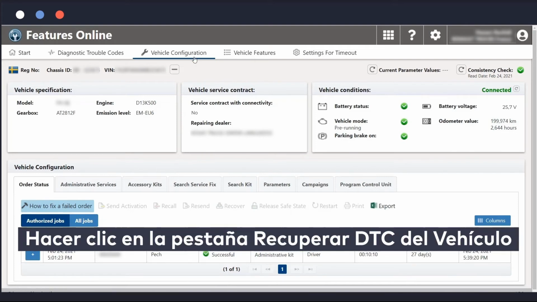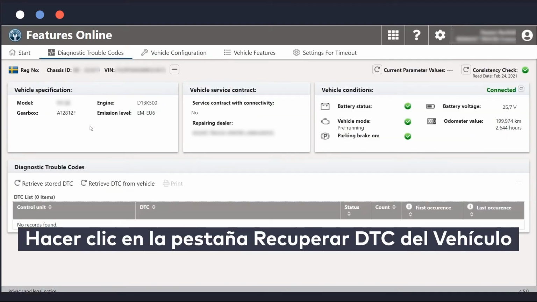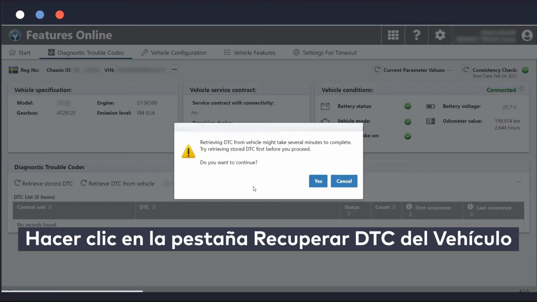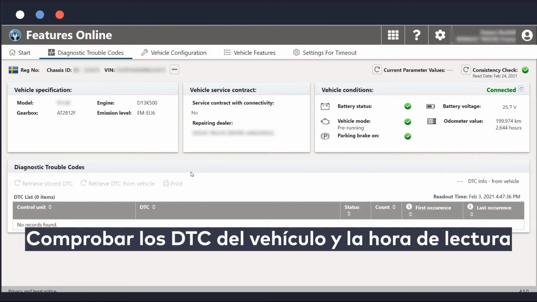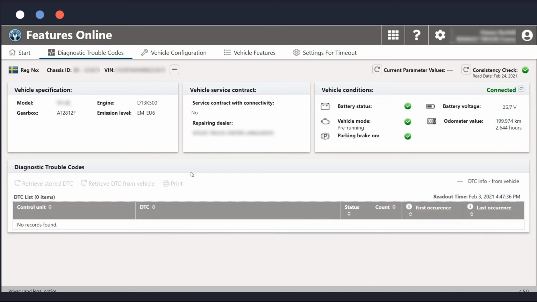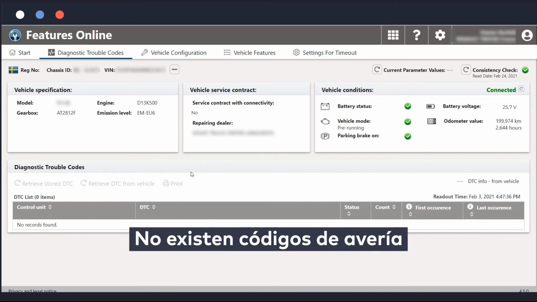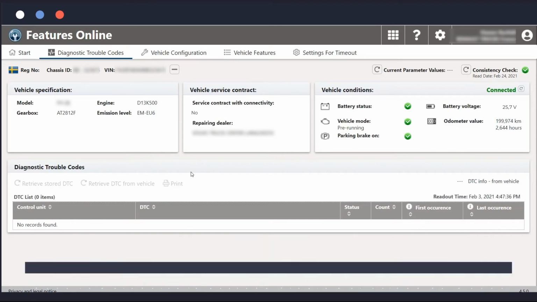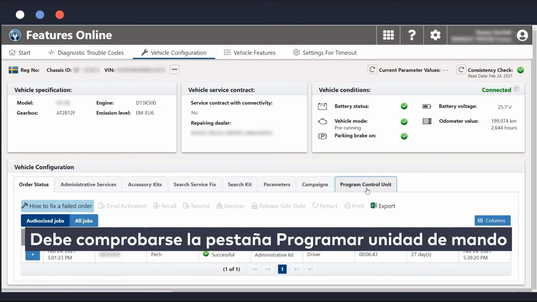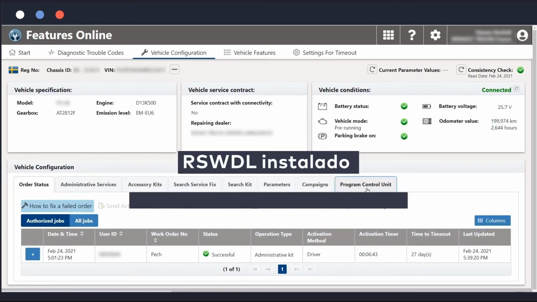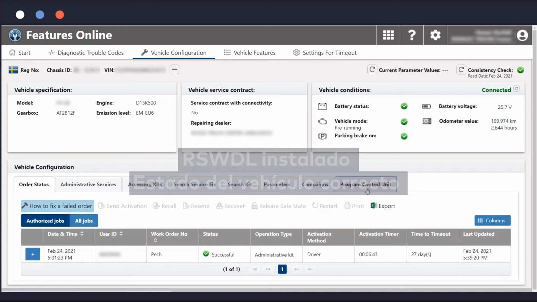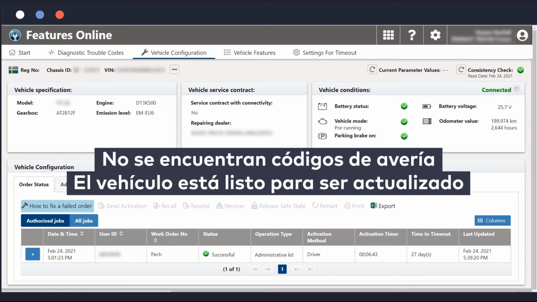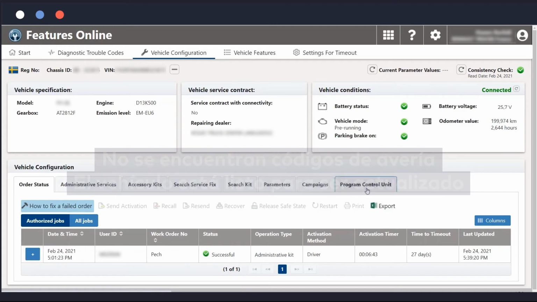She clicks on Retrieve DTC from Vehicle tab. She checks DTC from Vehicle and Readout Times and notices there is no fault code. Before campaign installation, Alice checks the Program Control Unit tab. When RSWDL is installed, she checks the vehicle conditions are good. No fault code has been found, the truck is ready to be updated.